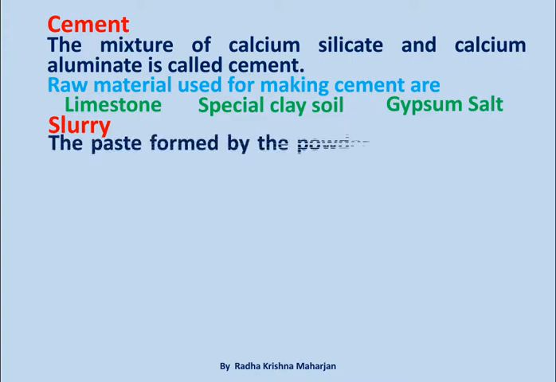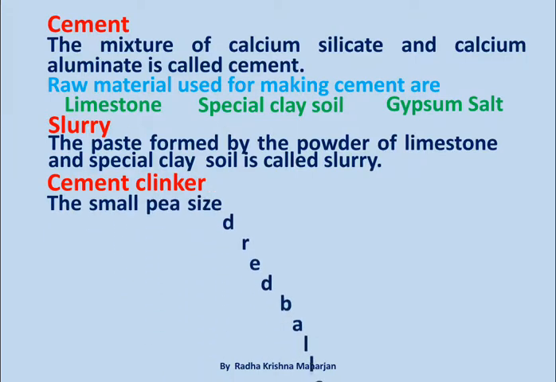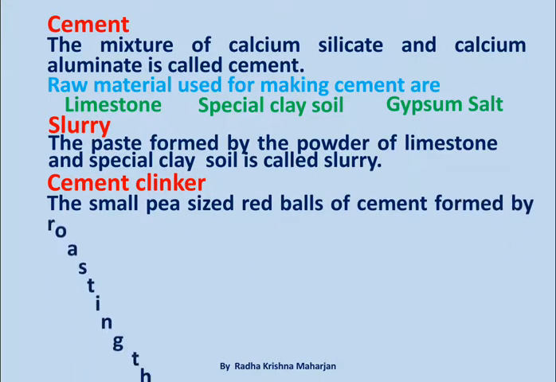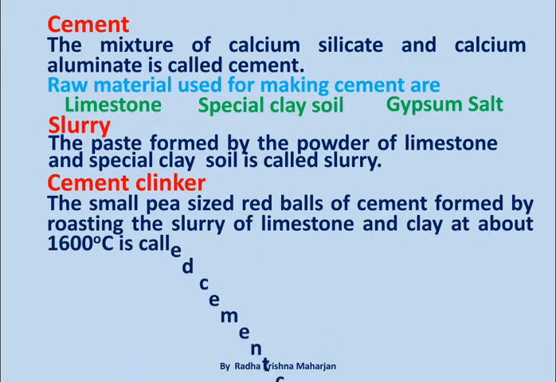The paste formed by the powder of limestone and special clay soil is called slurry. Cement clinker. The small pea-sized red balls of cement formed by roasting the slurry of limestone and clay at about 1600 degrees Celsius is called cement clinker.